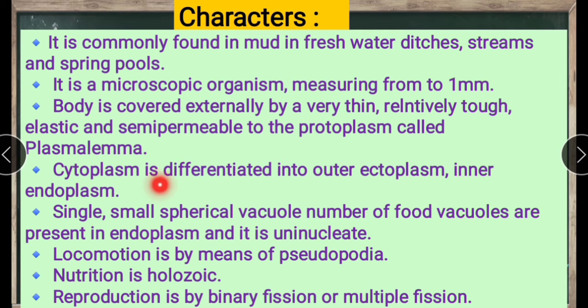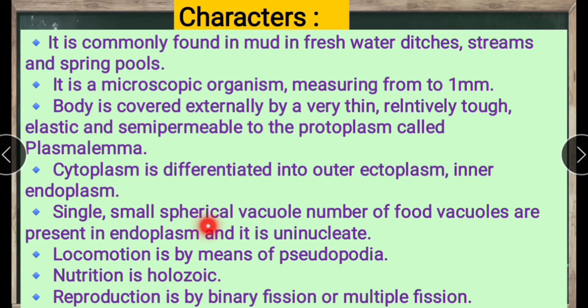Okay, the cytoplasm is differentiated into outer ectoplasm and inner endoplasm. And a number of small spherical food vacuoles are present in the endoplasm, and it is uninucleated.